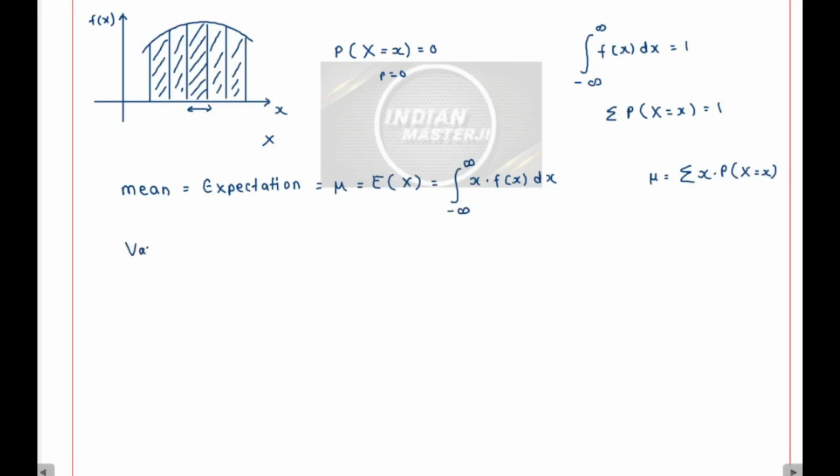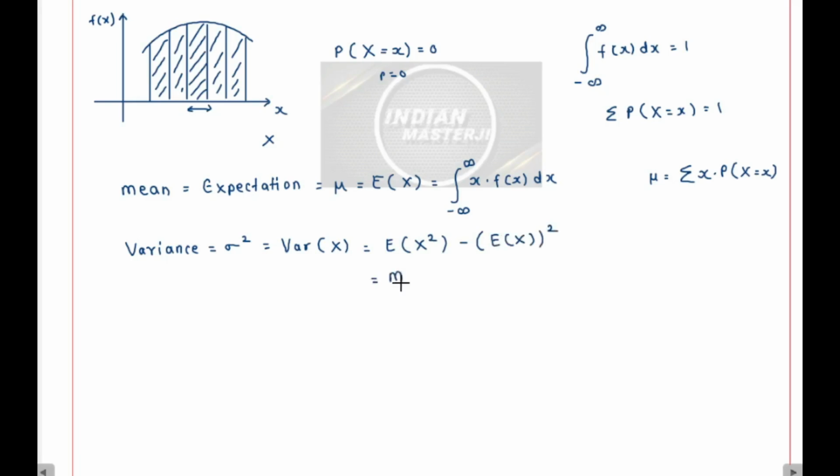Similarly, variance, which we represent as sigma square, or in short form we write it as variance of x, like this. This is equal to what? This is equal to, again, E of x square, that is mean of x square, minus mean square.